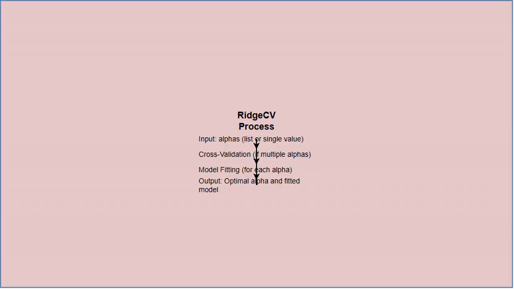The alphas parameter in RidgeCV takes a list or a single numerical value. Each value in the list represents the regularization strength, which determines how much the model shrinks the coefficients to prevent overfitting.